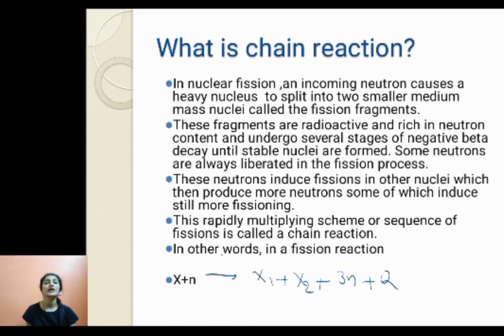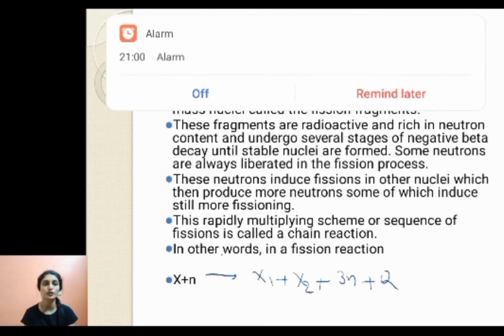Now these fission fragments which are formed during nuclear fission reaction are radioactive in nature and they are rich in neutron content. They have a larger number of neutrons and they undergo several stages of negative beta decay until stable nuclei are formed. This we have already studied when we studied asymmetrical fission. In asymmetrical fission, we considered one nuclear chain reaction, and we also discussed the beta activity of fission fragments, barium and krypton.